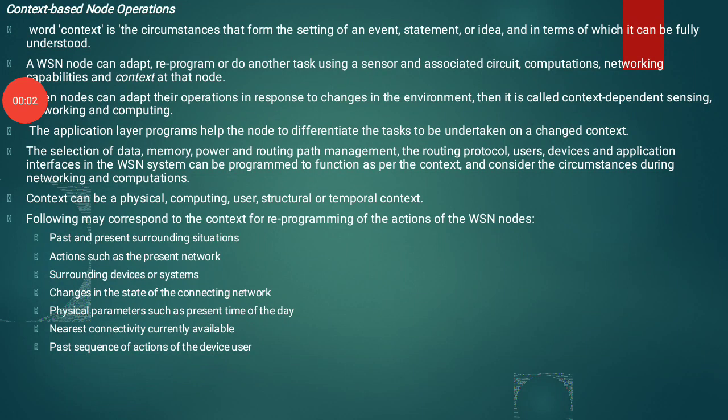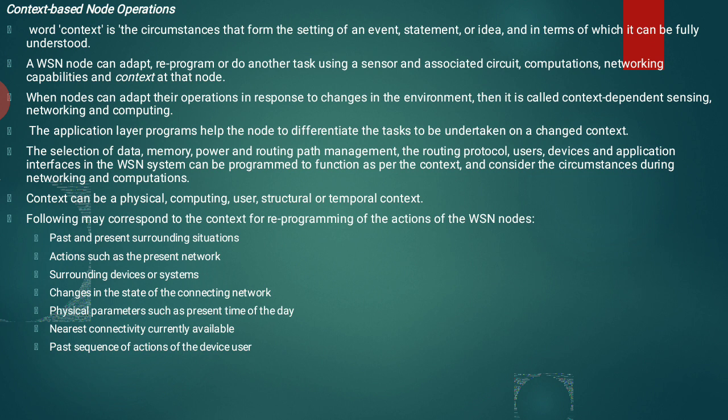Next our topic is the context based node operation. Let us see what the word context is. It is the circumstance that forms the setting of an event. So it is based on the circumstance of an event, statement or idea, and in terms of which it can be fully understood. So if you want to know the meaning of context, we get it in a certain form of event. Whenever certain events happen or certain statements are made or certain ideas occur, and in terms of which it can be fully understood, at that time only can we understand this context.